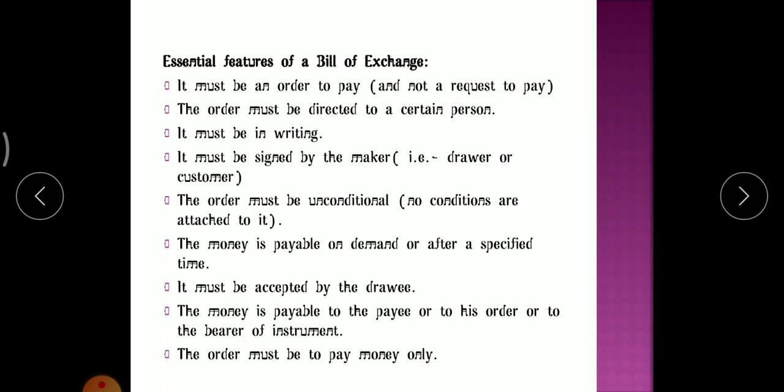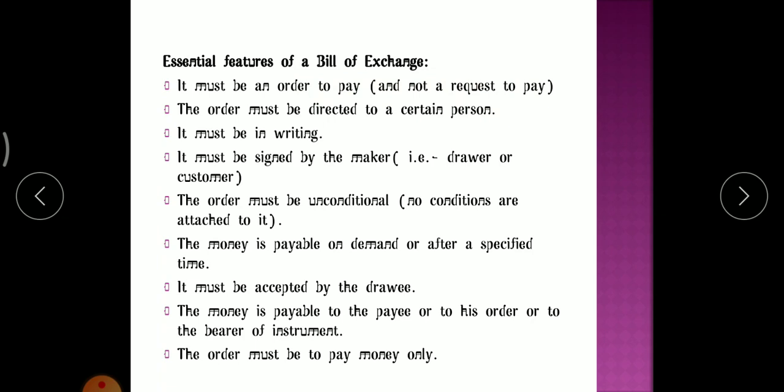Now let's see the features of bills of exchange. What is the first feature? It must be an order to pay and not a request. There should be an order to pay only, not a request. The order must be directed to a certain person. There should be at least 2 to 3 parties involved; one party is not enough.